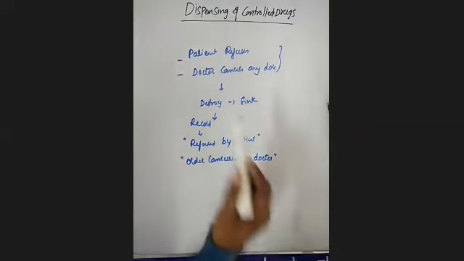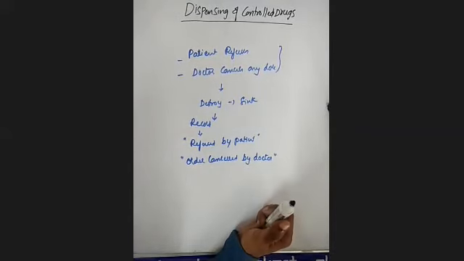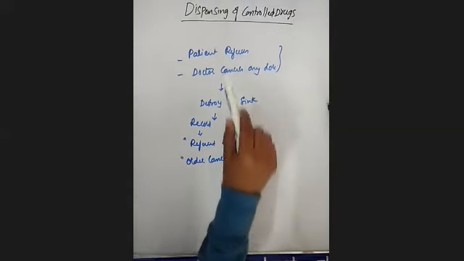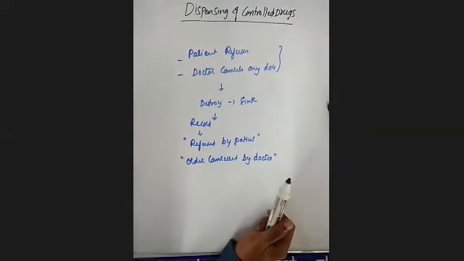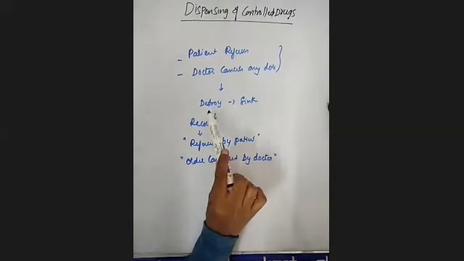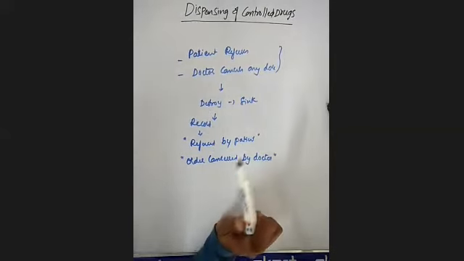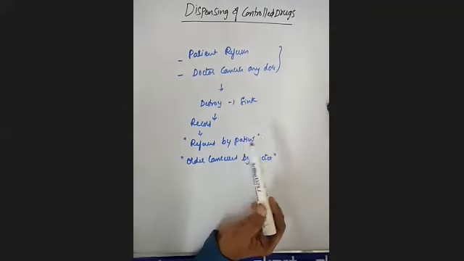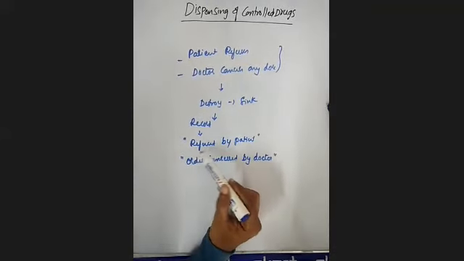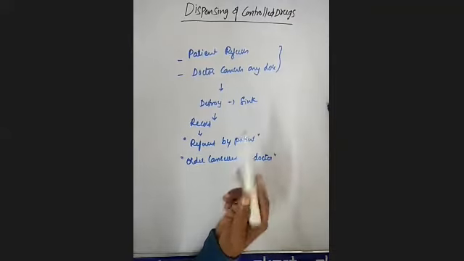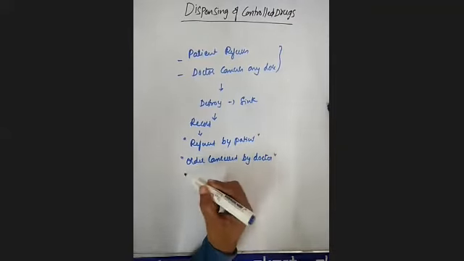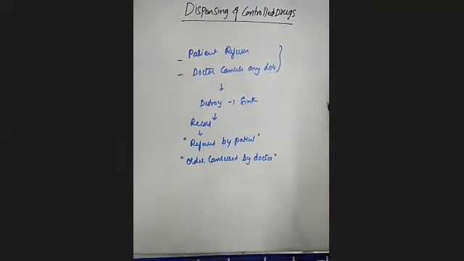So if the nurse is administering these drugs, you can observe these two situations: the patient refuses, or the doctor cancels a dose. In both conditions, the nurse must destroy the drug immediately into the sink and record it. If refused by the patient, record as refused by the patient. If the doctor cancels the dose, write it as order cancelled by the doctor.